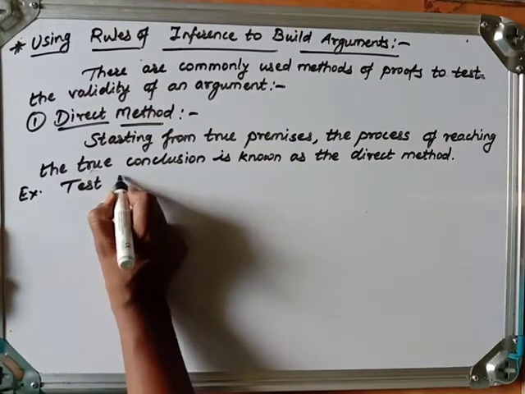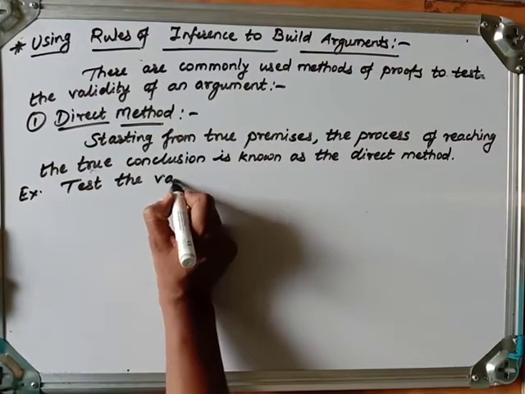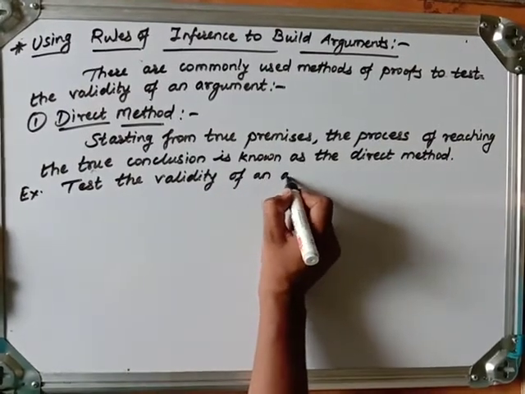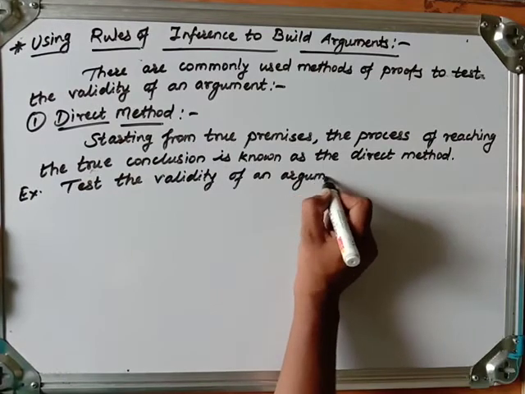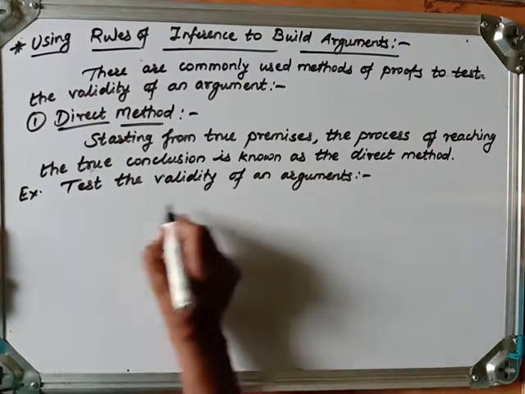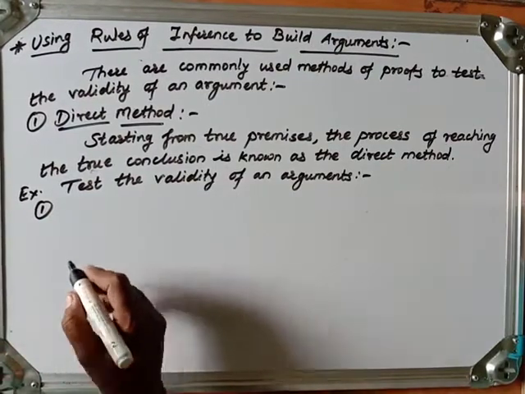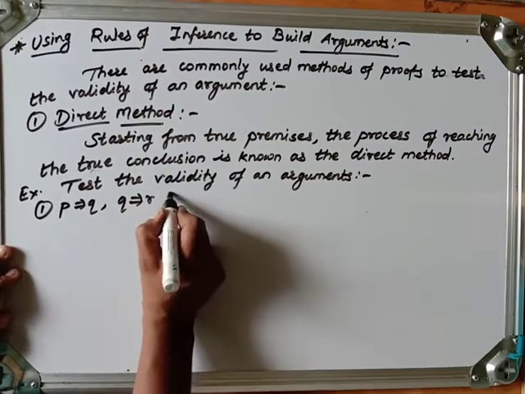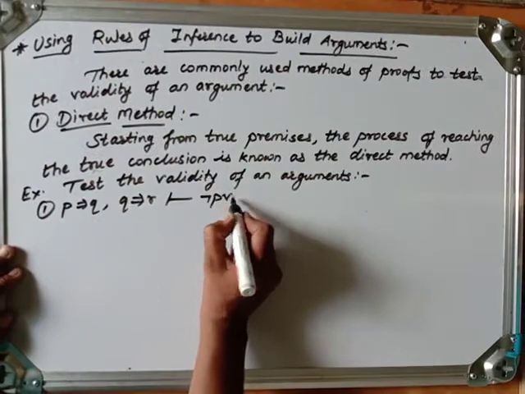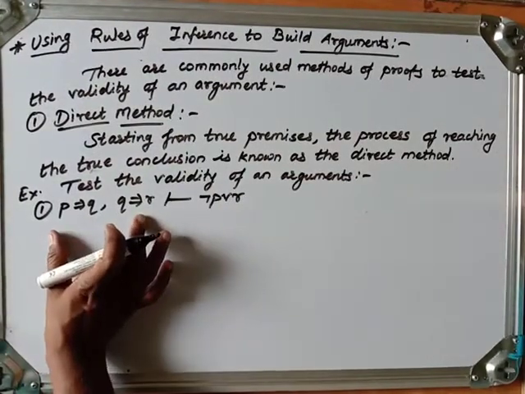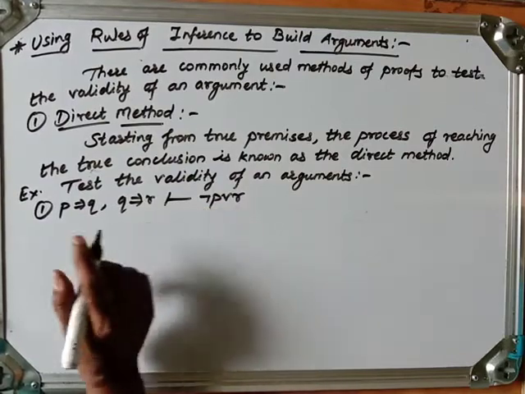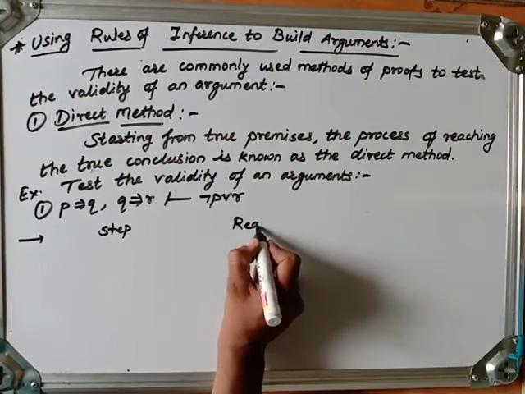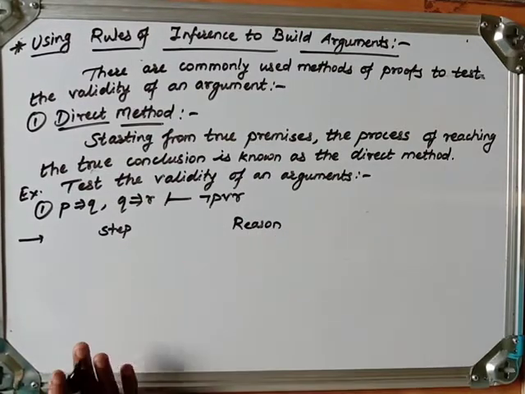Test the validity of an argument. So first one, suppose P implies Q, Q implies R, yields negation P or R. Suppose these are our given premises and this is our conclusion. We have to obtain it. So let me write the steps on one side, and on the other side I must give the reason by which I am getting that.